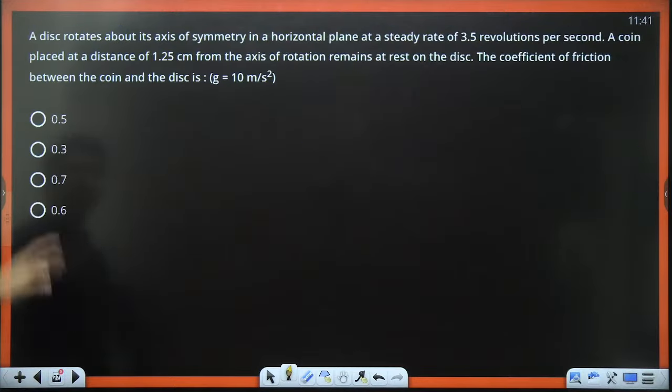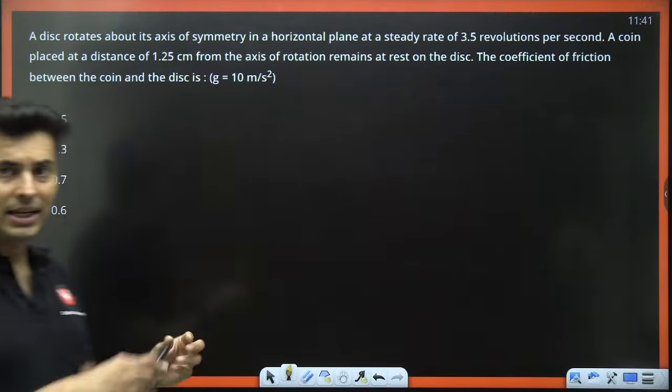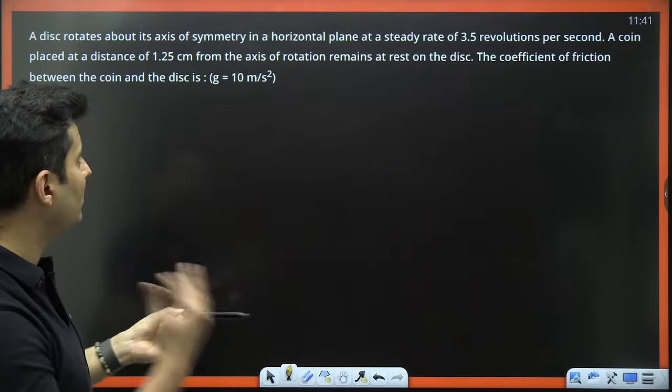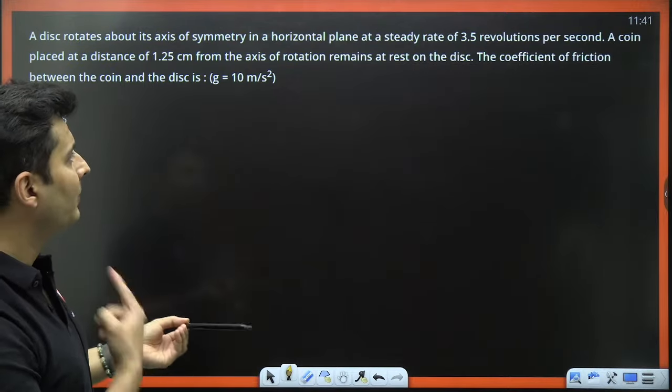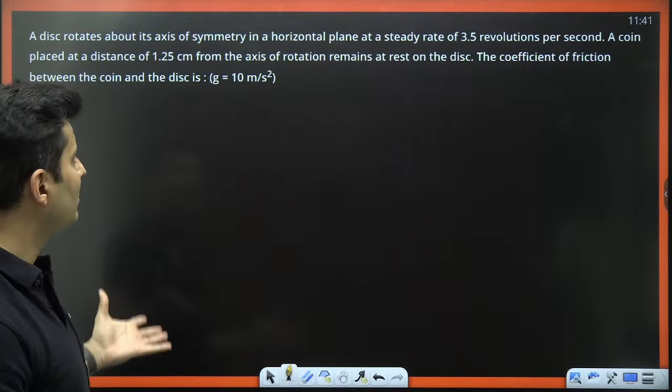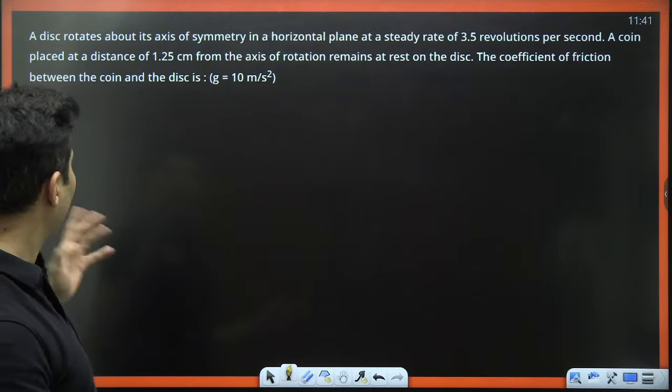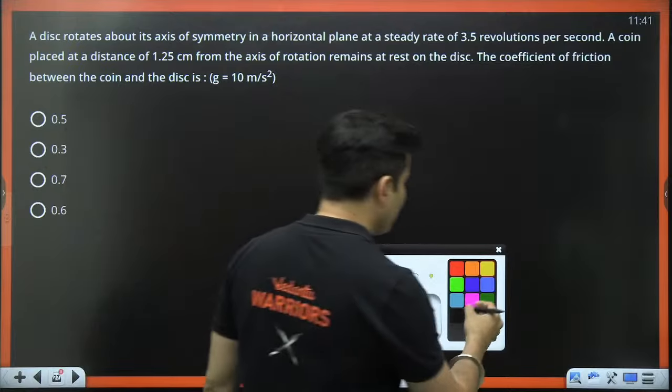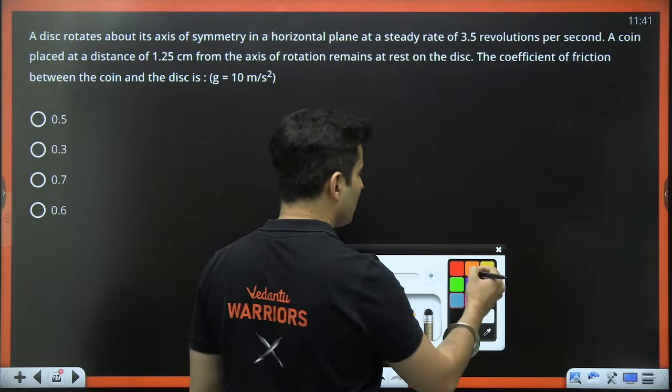Moving to the next one. A disc is rotating about its symmetrical axis in a horizontal plane at some rate, revolutions per second. You place a coin, the coin does not move, it is at rest. What is the coefficient of friction? See, straightforward question.